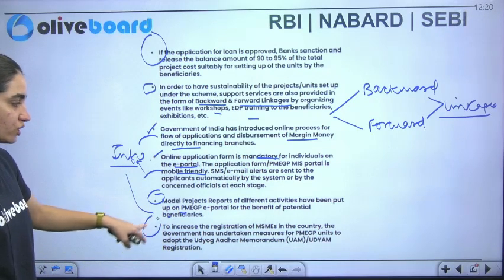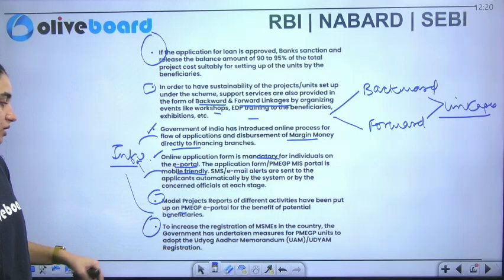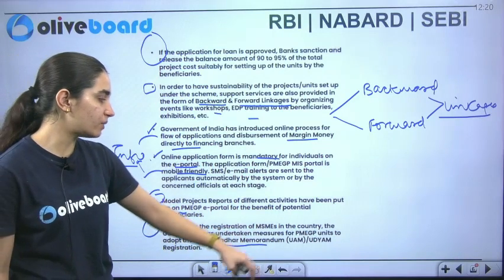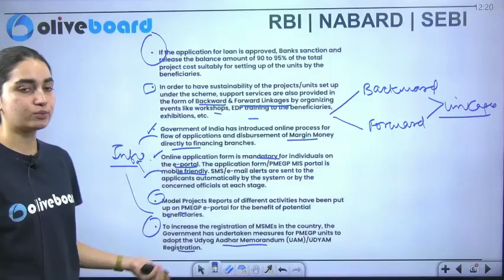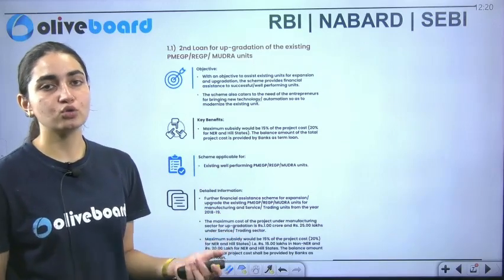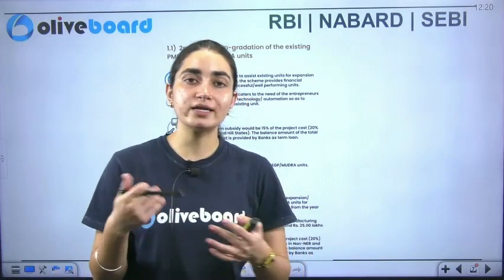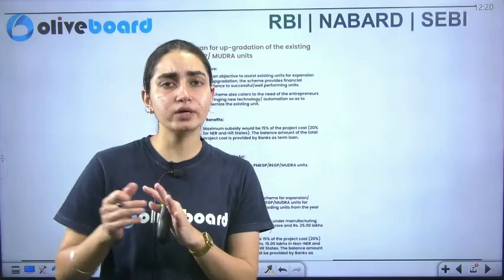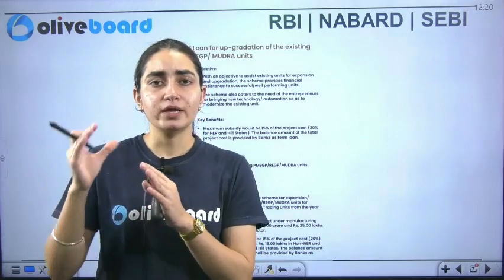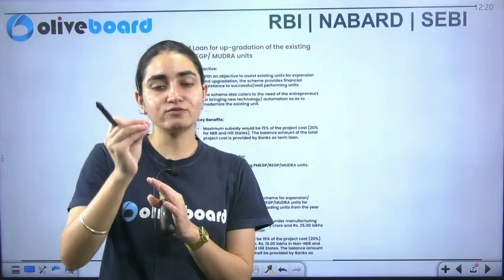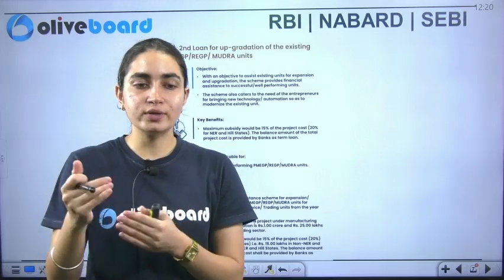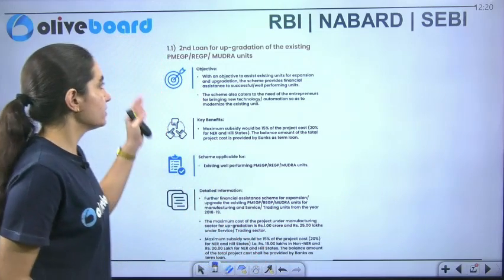And to increase the registration, the government has undertaken measures like adopting Udyog Aadhaar Memorandum and Udyam registration as well. And I told you in yesterday's class also, Udyam is one of the platforms which is providing them help, and we have this number as well, which is unique in nature. It gives a unique ID, like it gives a unique ID to an individual. So if you enroll in it, we'll get to know. Now this is an expansion of it.